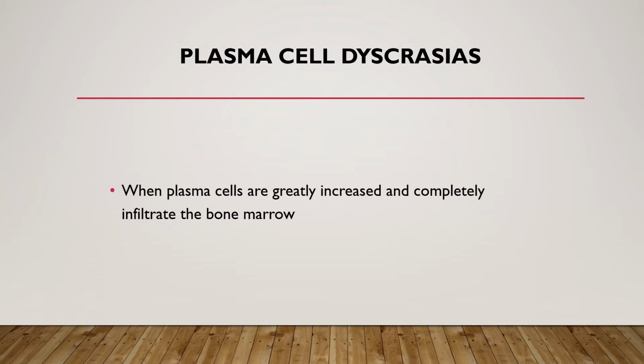Multiple myeloma is a monoclonal gammopathy. A monoclonal gammopathy is characterized by the production of monoclonal immunoglobulins and is associated with suppressed, uninvolved immunoglobulins and dysfunctional T cell responses. Multiple myeloma is the prototypical monoclonal gammopathy.